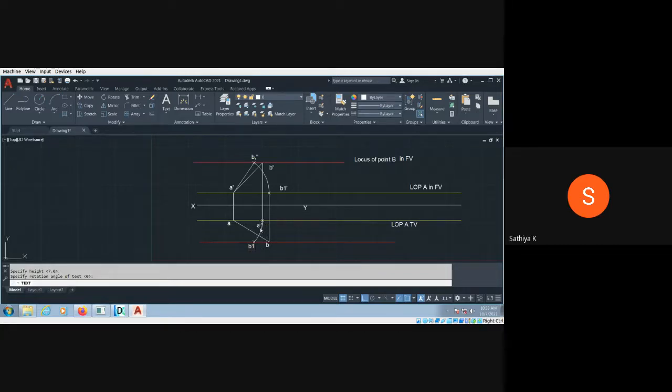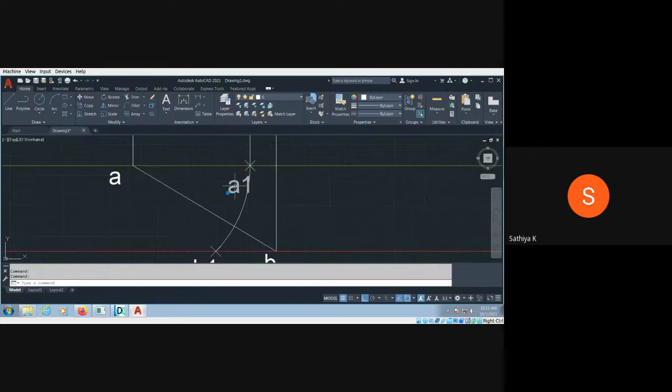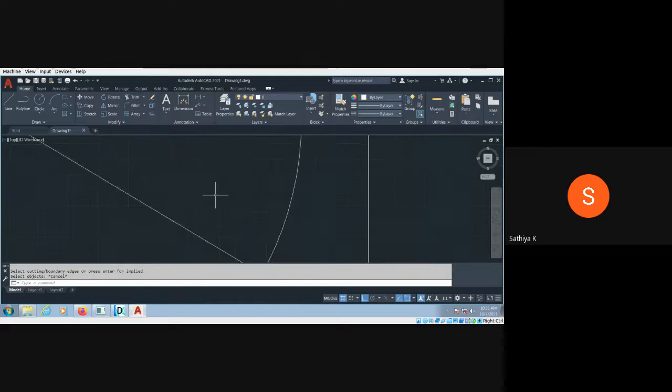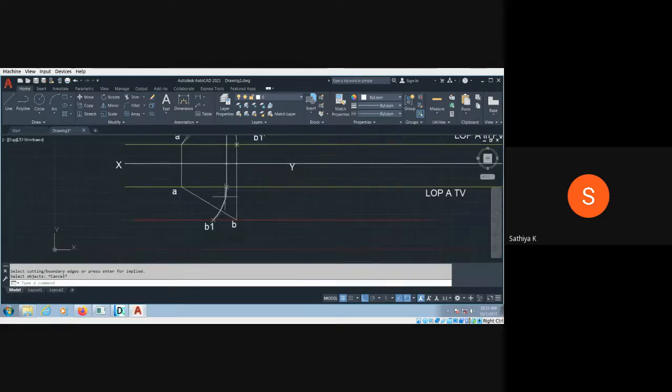So this is not actually A. So you have to click it. For editing the text, you can click it and delete. Text command. So this is also point B.